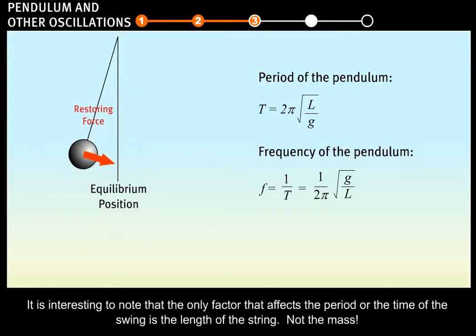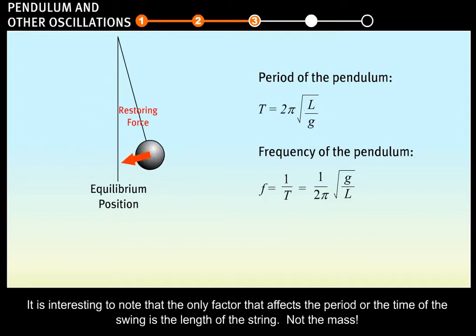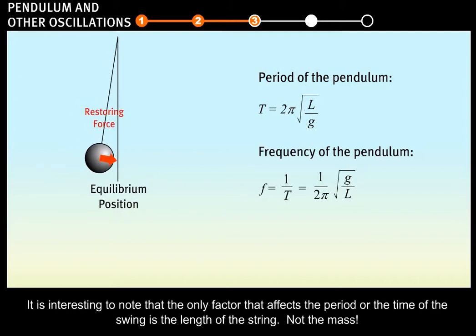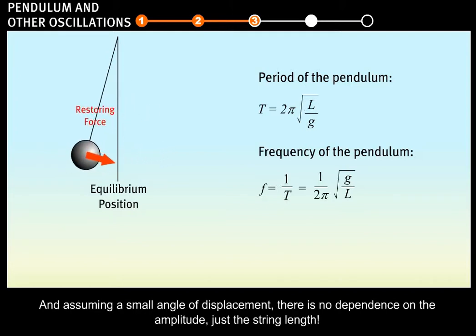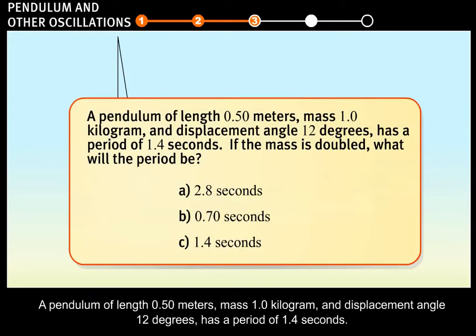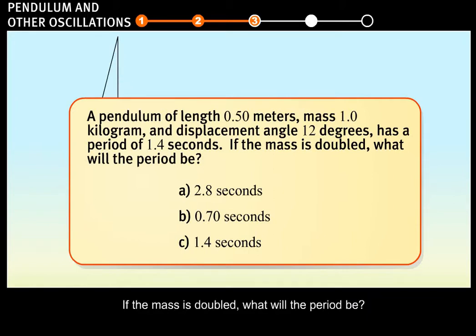It is interesting to note that the only factor that affects the period or the time of the swing is the length of the string, not the mass. And assuming a small angle of displacement, there is no dependence on the amplitude, just the string length. A pendulum of length 0.50 meters, mass 1.0 kilogram, and displacement angle 12 degrees has a period of 1.4 seconds. If the mass is doubled, what will the period be?